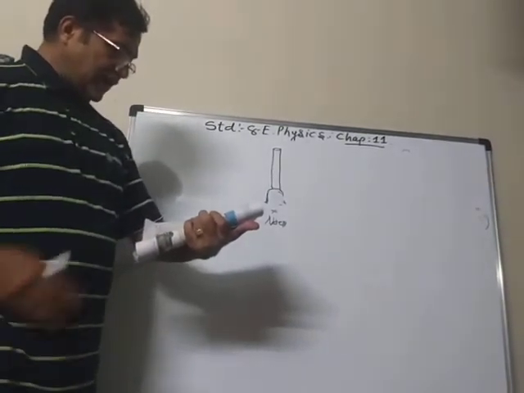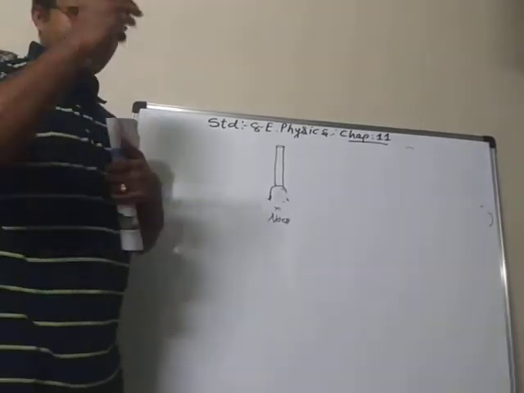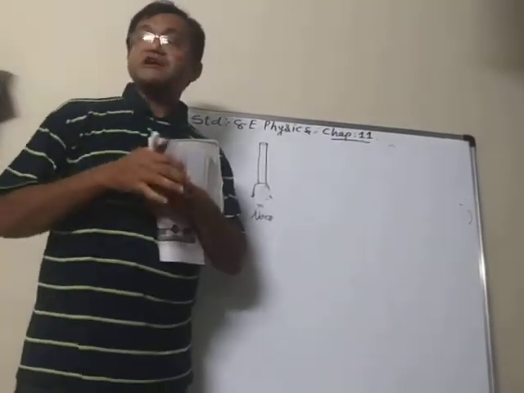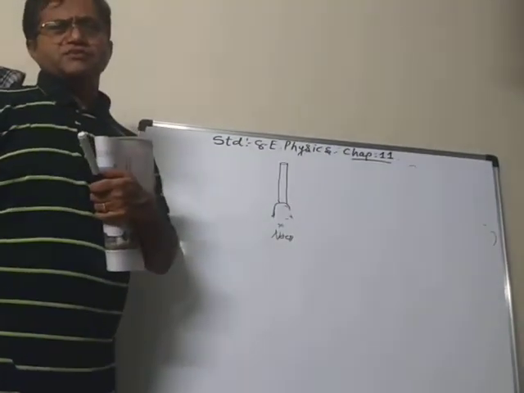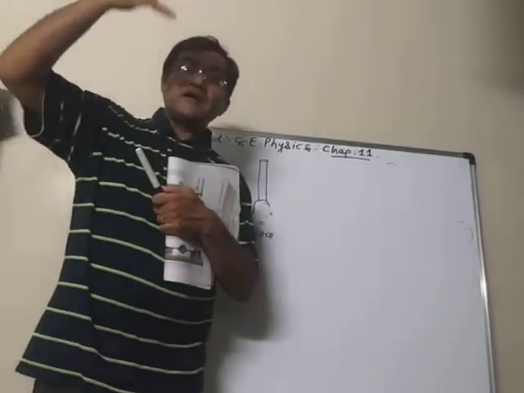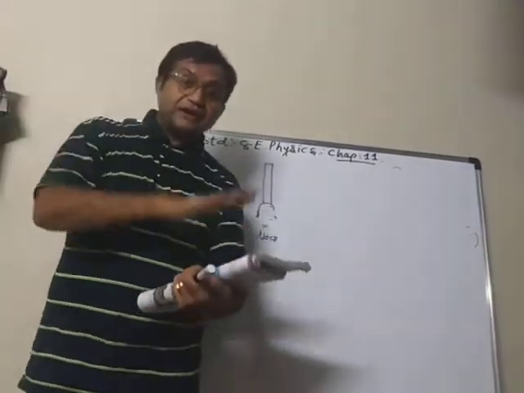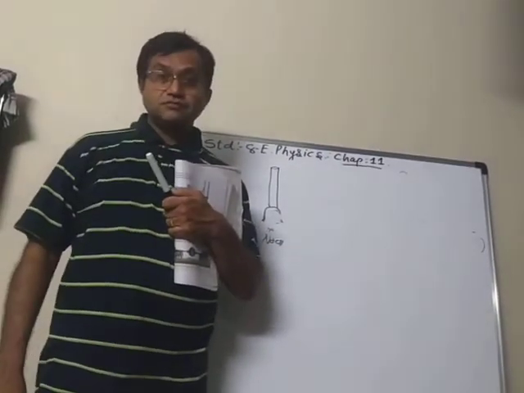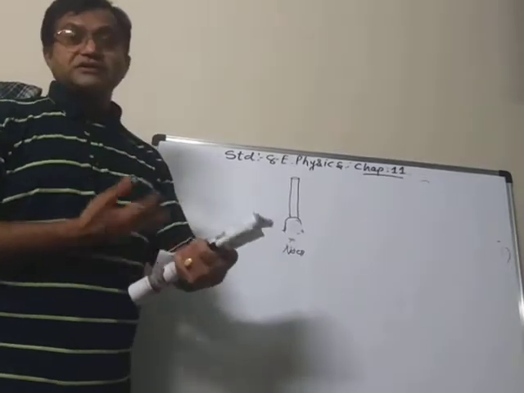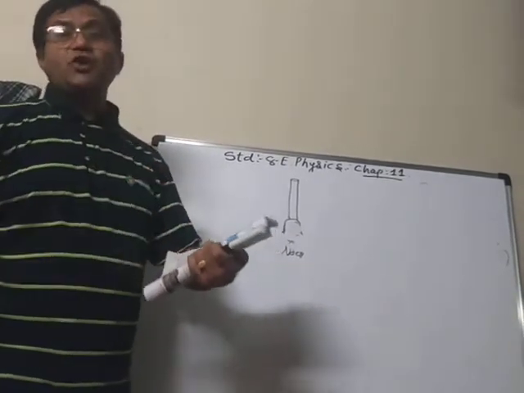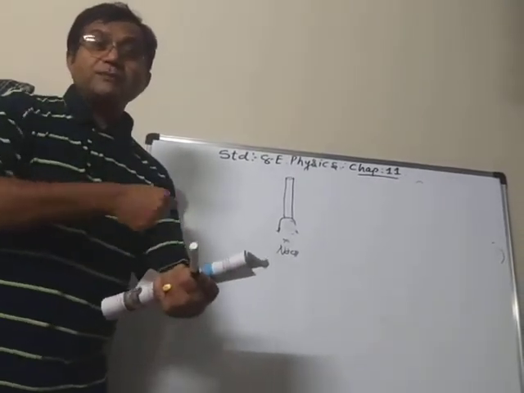So here you can get the idea that the rubber sucker, or I mean the atmospheric pressure, is very, very strong. Now the question is, if there is very strong atmospheric pressure, why are we not getting crushed? Because this shows that when there is no air inside, then it is stuck, and we have to make more effort to take it off.